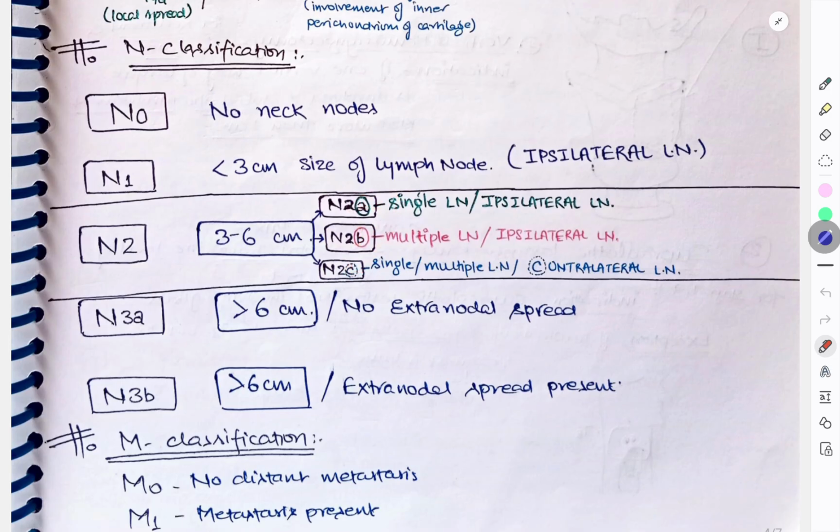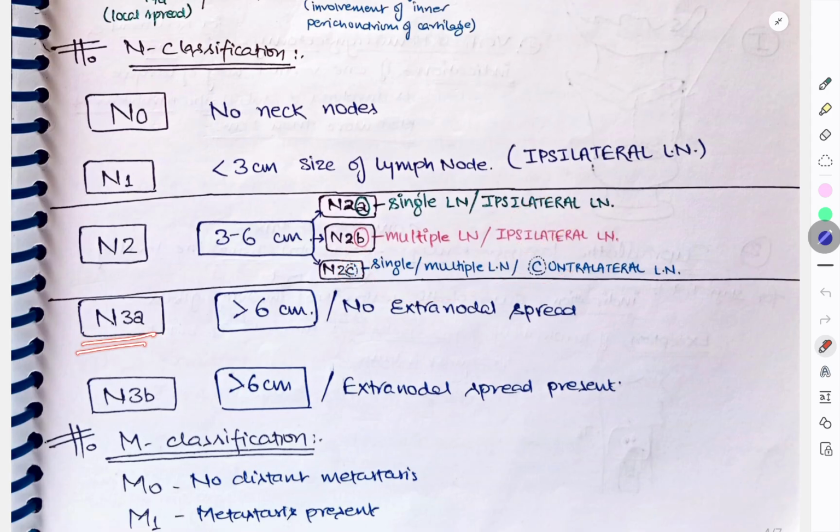You can also imagine in the order of severity that N2A will have single lymph node and that too ipsilateral side, okay, same side. N2B multiple lymph nodes or ipsilateral lymph nodes, okay, on the same side. But N2C, okay, it is either single or multiple, or they have contralateral lymph node involvement, okay. So this is N2C. So we have ipsilateral lymph node and then contralateral lymph node in C. So C contralateral lymph node, okay.